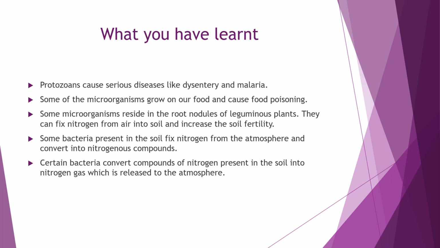Some of the microorganisms grow on our food and cause food poisoning. Some microorganisms reside in the root nodules of leguminous plants. They can fix nitrogen from air into soil and increase the soil fertility. Some bacteria present in the soil fix nitrogen from the atmosphere and convert it into nitrogenous compounds. Certain bacteria convert the compounds of nitrogen present in the soil into nitrogen gas, which is released to the atmosphere. And that's how the nitrogen cycle keeps going on.